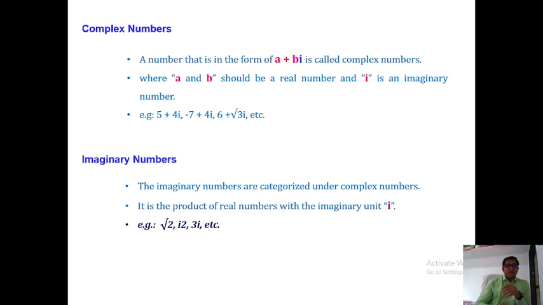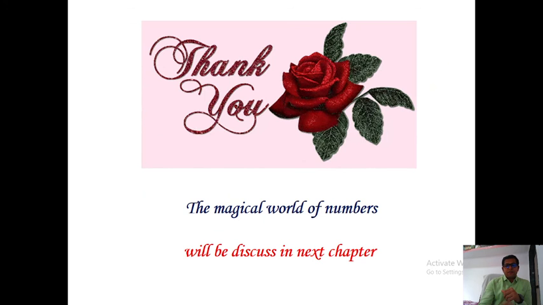Here are examples: 4i, root 3 i, 2i, 3i. All are imaginary numbers. Here in root 2 i, the i is not shown, but it is an imaginary number. Here is a printing mistake. Sorry for that.